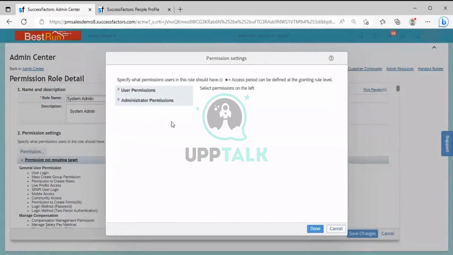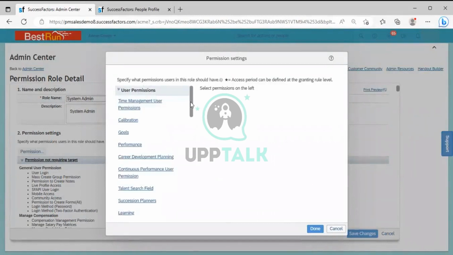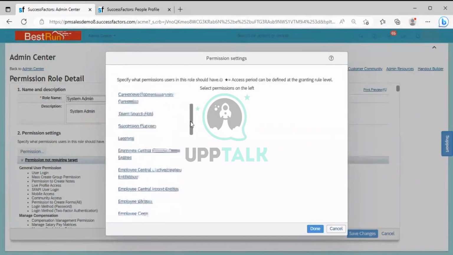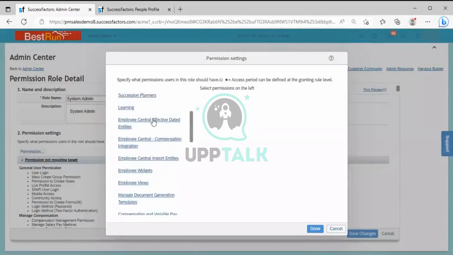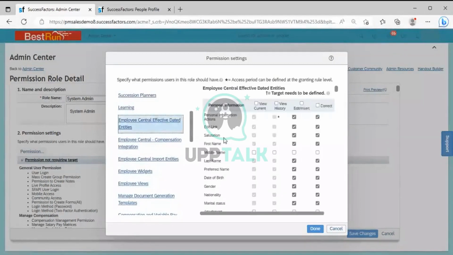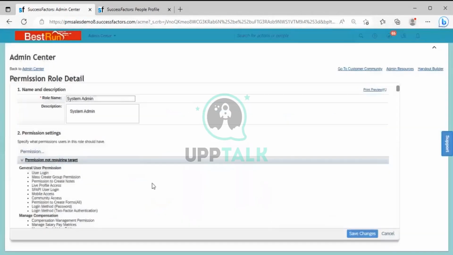User permission, administrative permission with various categories. And among the categories we have importantly this, effective data and employee view, where you can control the permission for the effective data portlet and non-effective data portlet. So for testing purposes, whenever you are creating a role in the permission role, only give the view permissions. After giving the view permission, when you click on Done, that will be reflecting here.